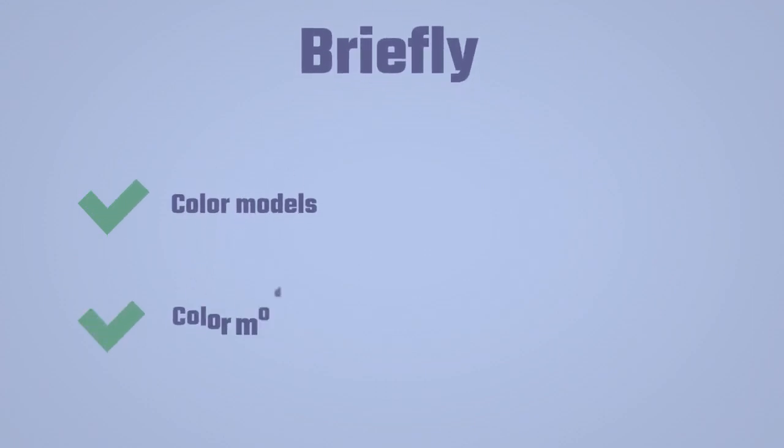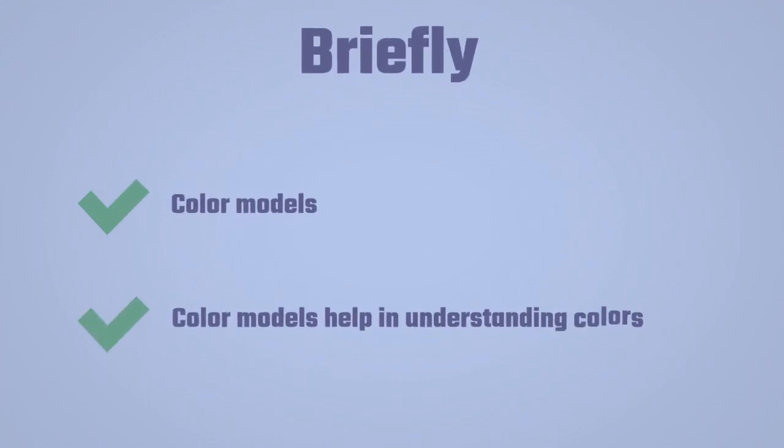Briefly, color models. These are methods to identify and represent colors with different parameters. An example of this is the RGB and HSL models. Color models help in understanding colors and their effect on perception and emotions. They also help in choosing and converting colors accurately and conservatively.